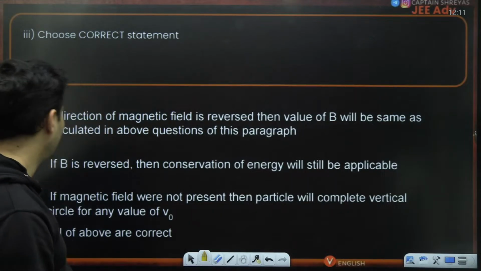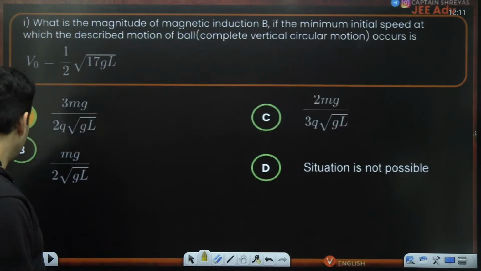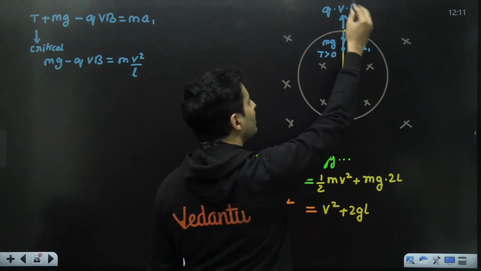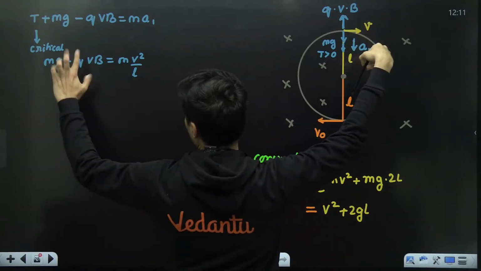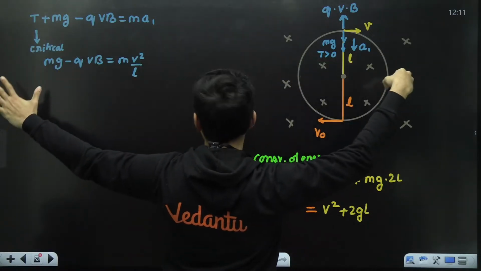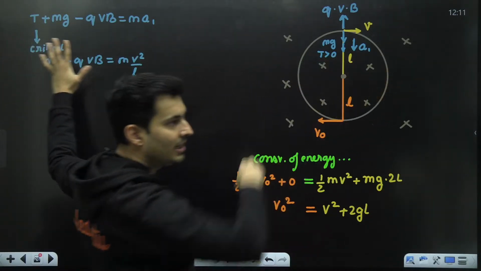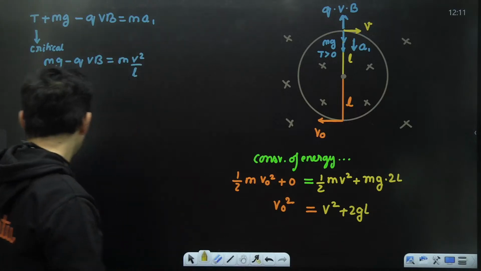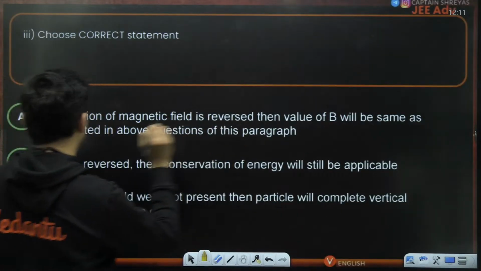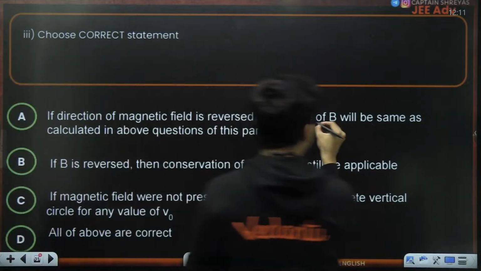If I reverse the direction of the magnetic field, immediately just go back a little bit. This QVB, instead of up, it will be down. Instead of minus, this will be plus. The whole equation will change, guys. Can you see that? The entire equation will change. So the direction of the force will change. Hence, that is incorrect. The value of B will not be the same.